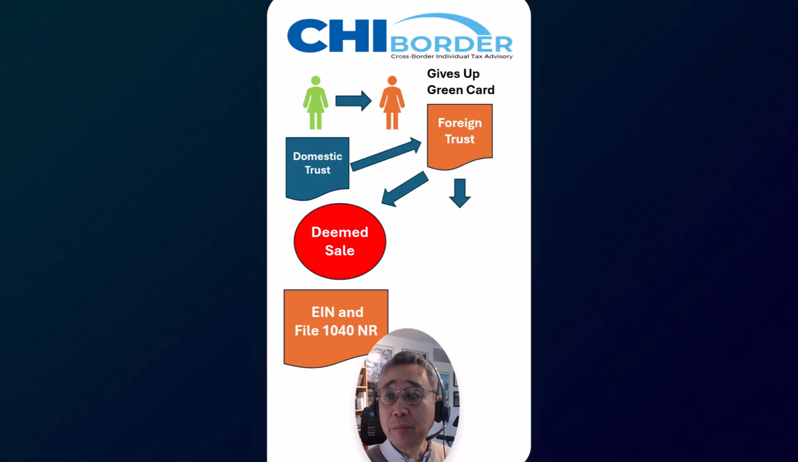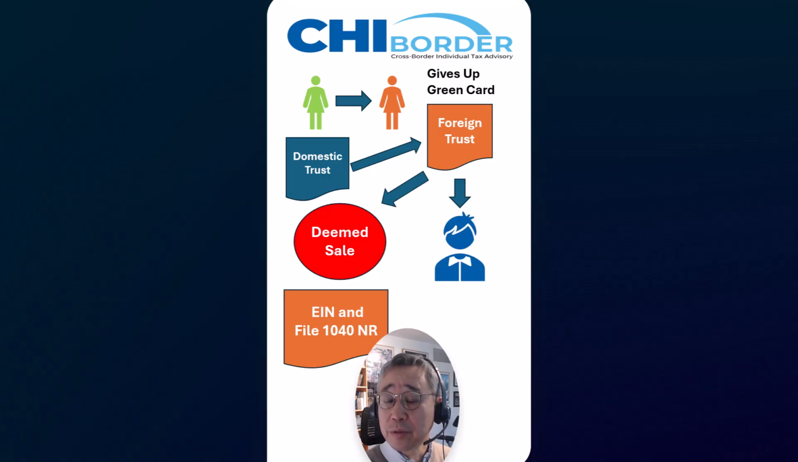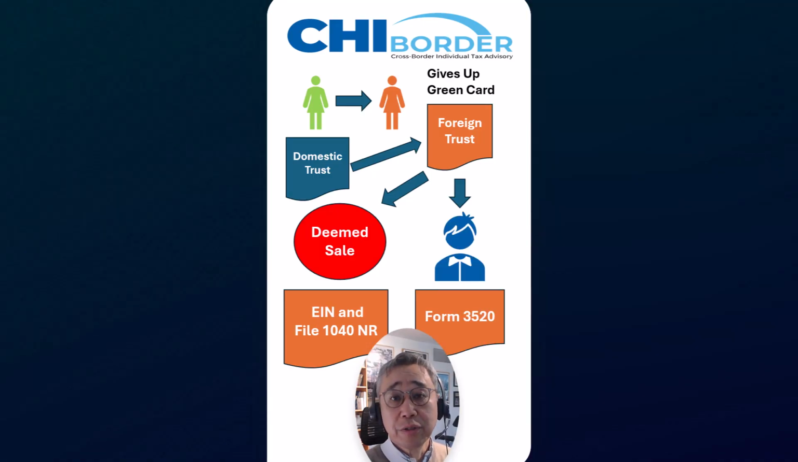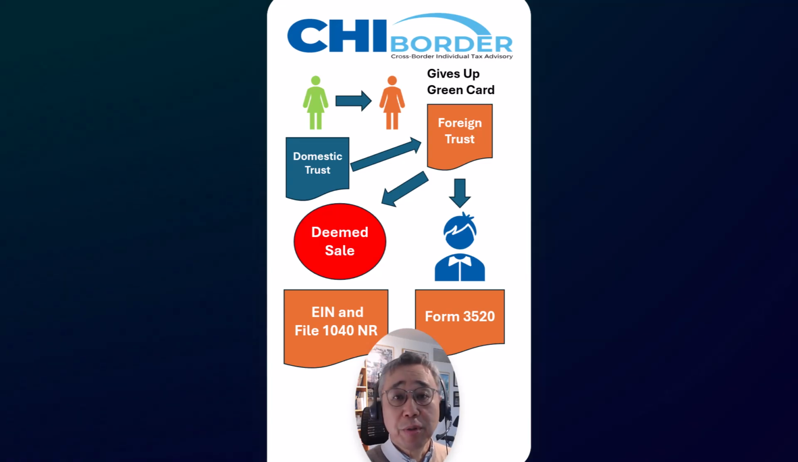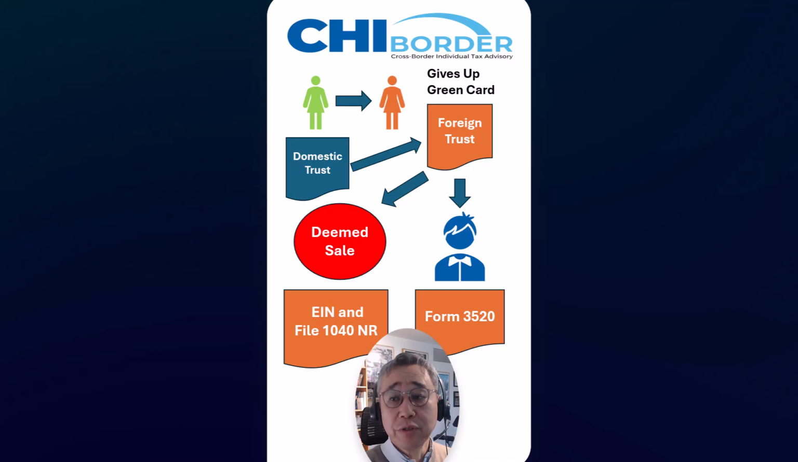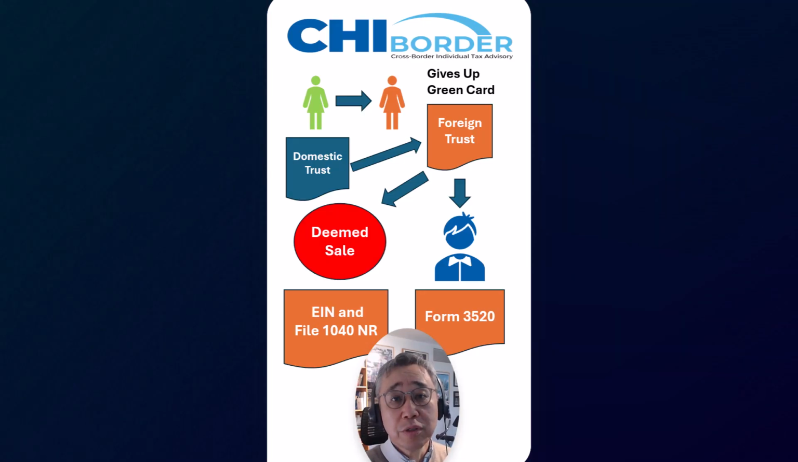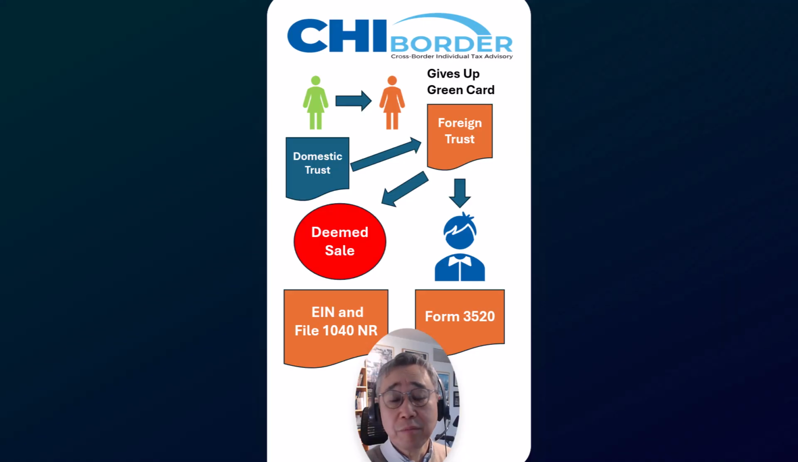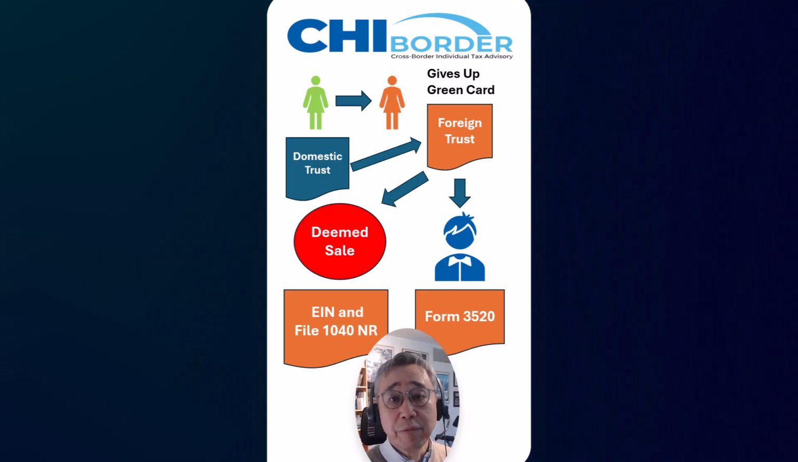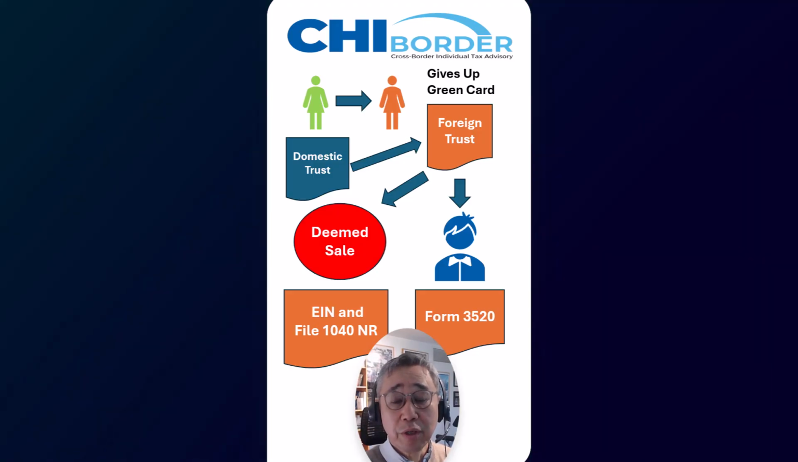At the same time, if a US beneficiary receives any distribution from this trust, it triggers the filing of Form 3520. This person has to report the receipt of the distribution from the foreign trust on Form 3520. There is no minimum amount to be reported, and there is a substantial penalty if he fails to report it to the US government.